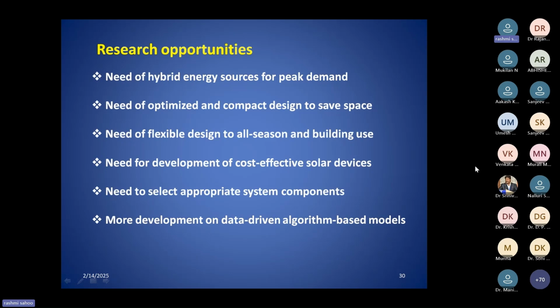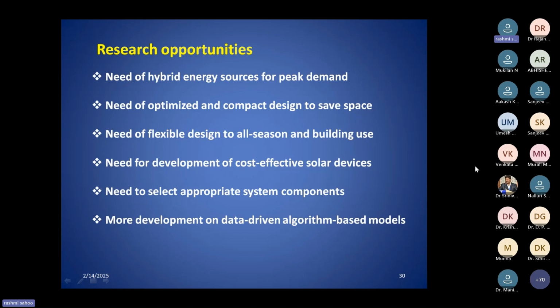And then the last one is the more development of data-driven algorithm-based models. You know that nowadays machine learning and artificial intelligence are very hot topics. Basically the data-driven model, because that type of system depends very much on environmental parameters, which are the most unpredictable parameters, like solar energy, or maybe the ambient temperature, or maybe the wind energy. All the environmental parameters are most unpredictable.